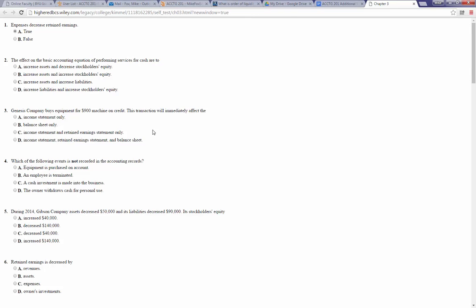Number 2, the effect on the basic accounting equation of performing services for cash. Remember, the basic accounting equation is assets equal liabilities plus equity. If we perform services for cash, then our asset cash will increase and our revenue will increase, which will increase our retained earnings, which is part of our stockholders' equity. So there'll be an increase to assets and an increase to stockholders' equity.